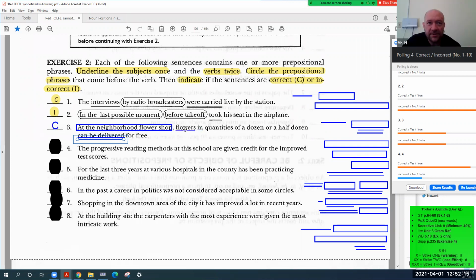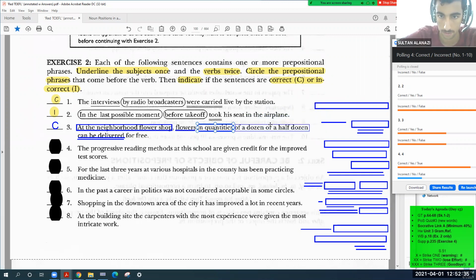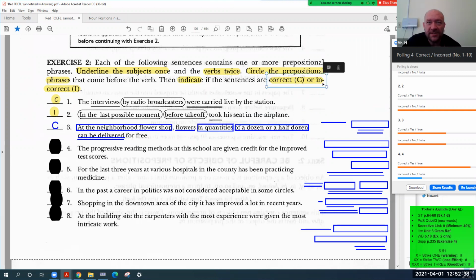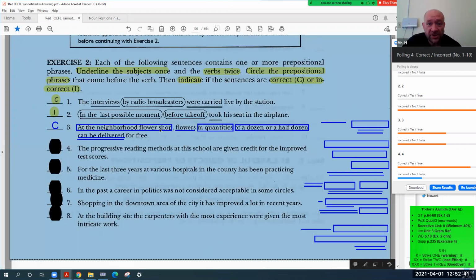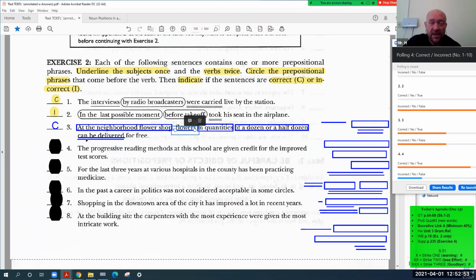That's right. Okay. So what do we have here, in quantities? A prepositional phrase. How about "of a dozen or half a dozen"? It's also another prepositional phrase. Good. This is correct, gentlemen. We have 1, 2, 3 prepositional phrases before the verb. We have a subject, flowers, and the verb, 1 verb with 3 parts.